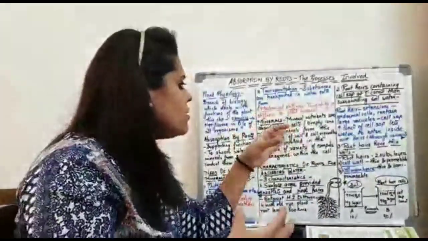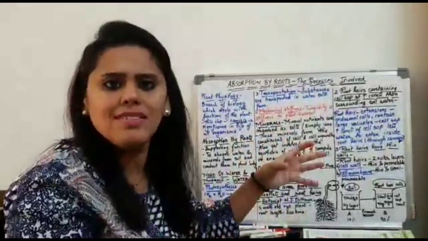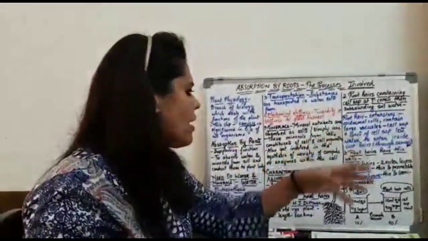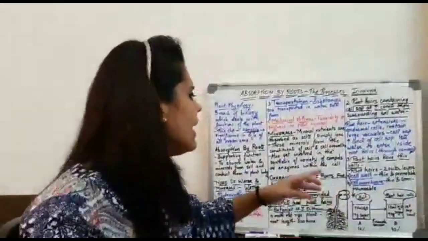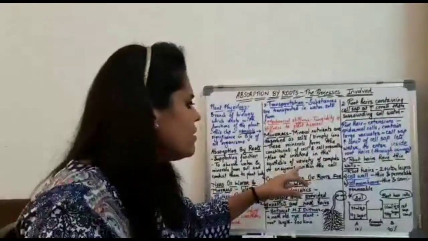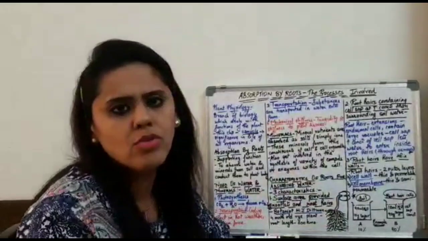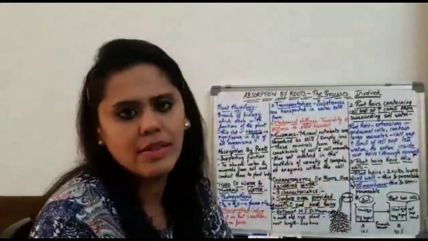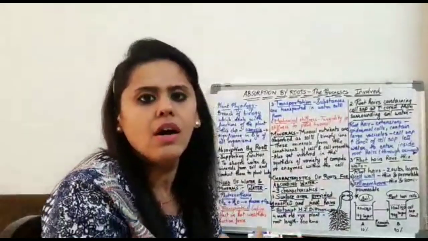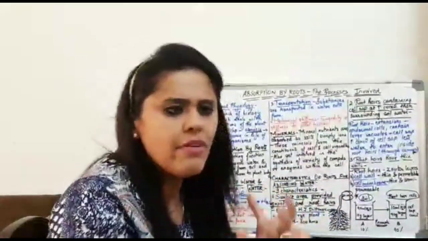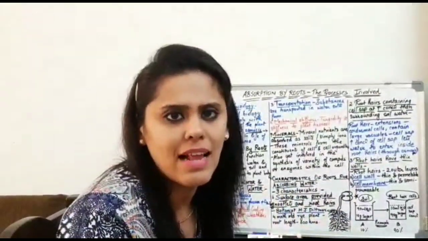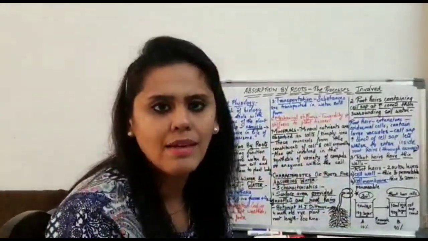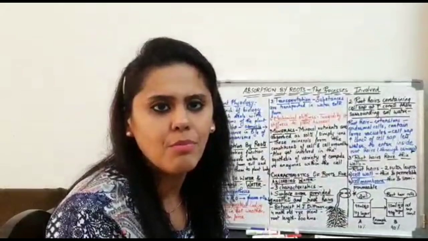Okay, so students, what happens to these minerals? They occupy some place in the cell or the cell organelle part. Also, they get involved in the synthesis of a variety of compounds or in the formation of different enzymes within the cells, whichever place they find in the cells. Okay, and this is all about the importance of water and minerals in the plant body.